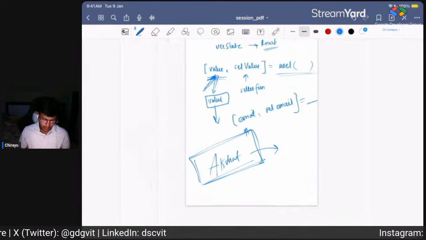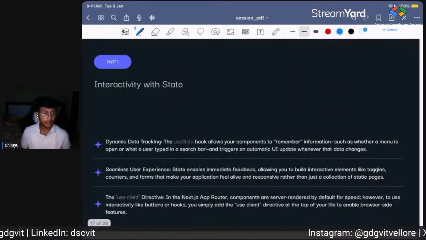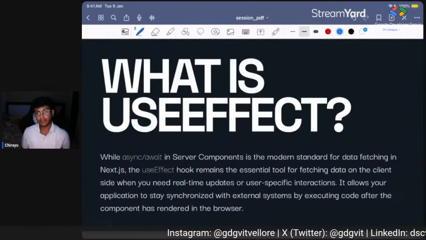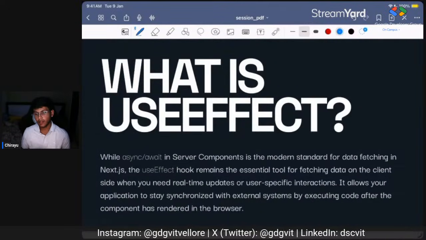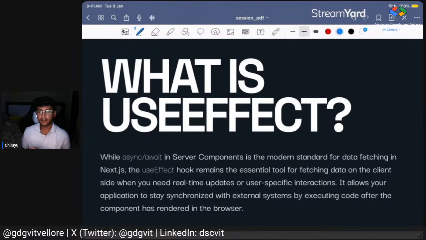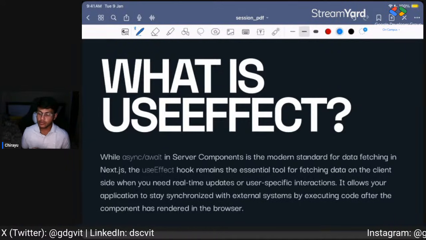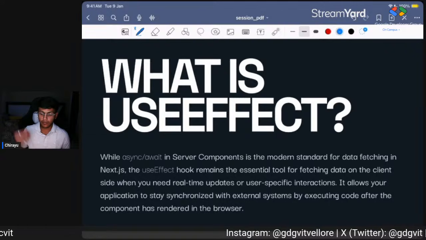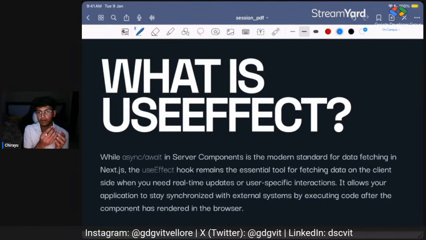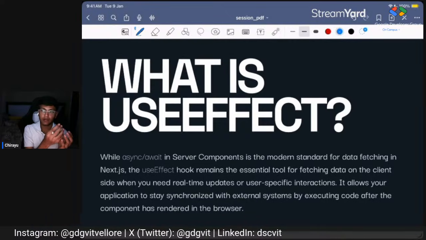Okay, so that is useState. Basically, it remembers the memory. And then what is useEffect? useEffect is basically a function. Sorry, it's a hook, my bad. It's basically a hook which we can use for executing a function at least once.